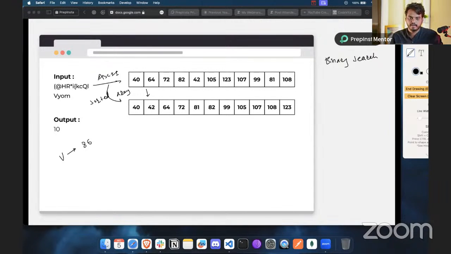So we are going to find the first from the name. We are going to take the first character, which is 86. And in order to do binary search, you need start, end, and mid, right? So basically, start is going to be 0 in the first step. Then the end that we have is 1, 2.